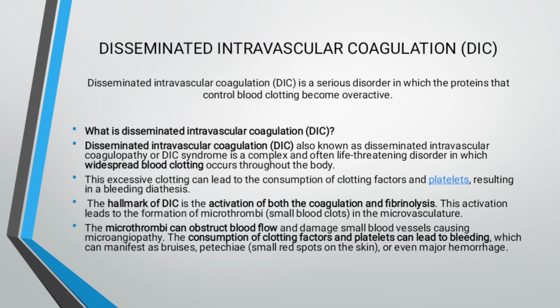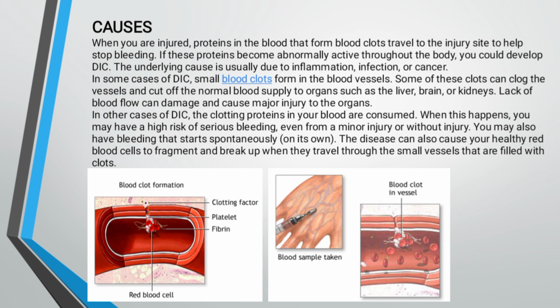The microthrombi can obstruct blood flow and damage small blood vessels, causing microangiopathy. The consumption of clotting factors and platelets can lead to bleeding, which can manifest as bruises, petechiae, small red spots on the skin, or even major hemorrhage.